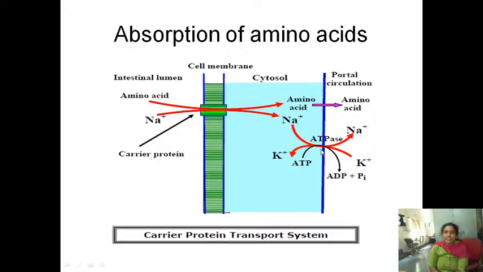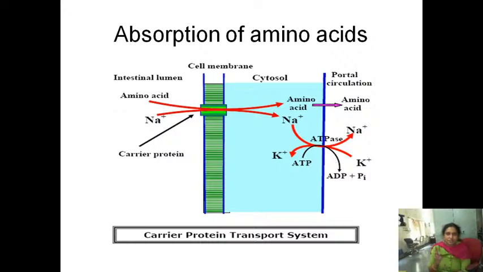When it is moving from here to here, it will drag one molecule of amino acid from the lumen to the cytosol. Now here the sodium work is done, and in order to maintain the cell neutrality, the sodium should come out of the cell and enter into the lumen. That process will take place in exchange of the potassium, that is called the sodium potassium pump.